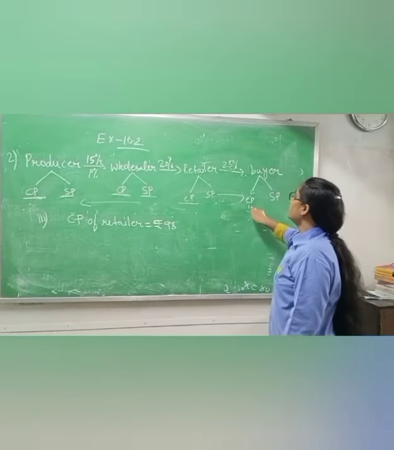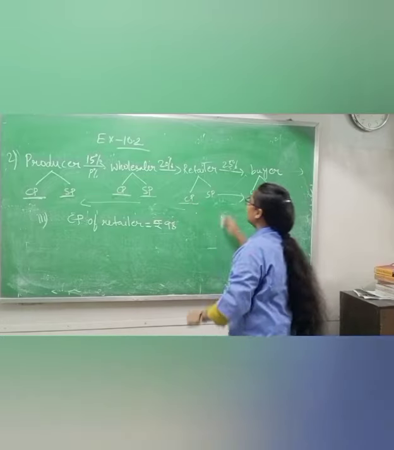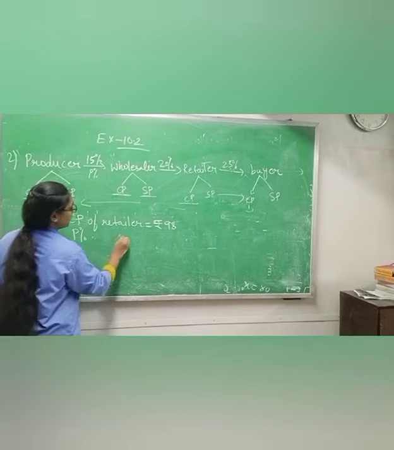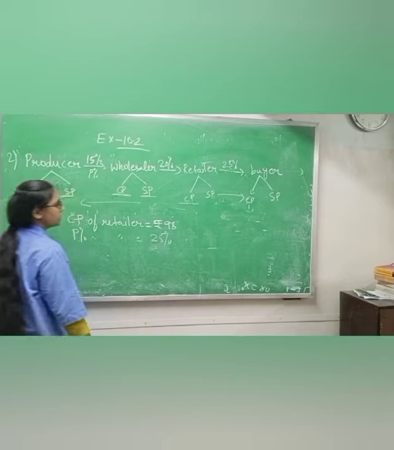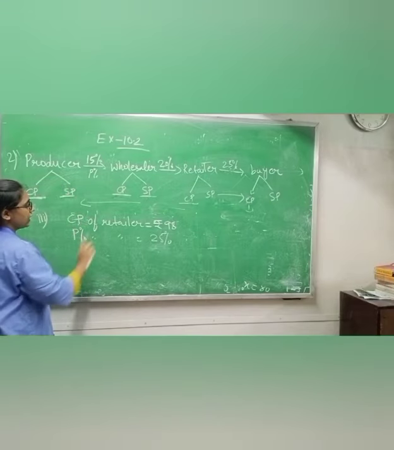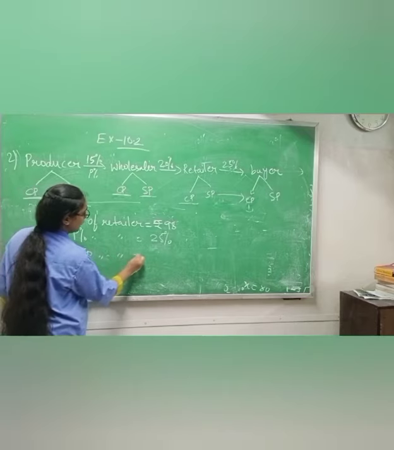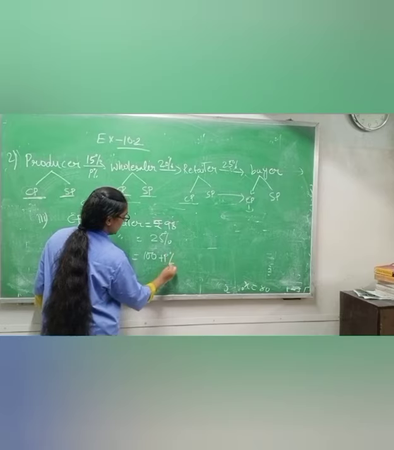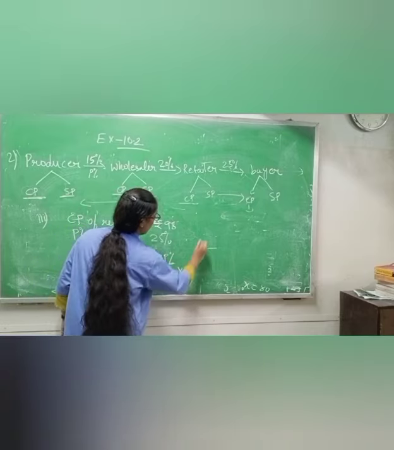Cost price of buyer. Means cost price of retailer is given to you. And what is the profit percentage of the retailer? 25, sorry, not rupees, percentage, 25%. If you know cost price and profit percentage, you can find the selling price of the retailer. Selling price of retailer is 100 plus profit percentage by 100 into CP.